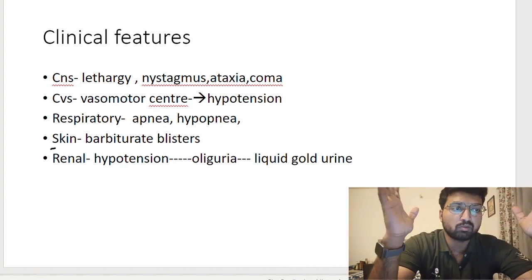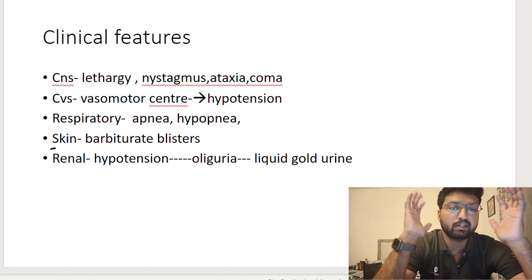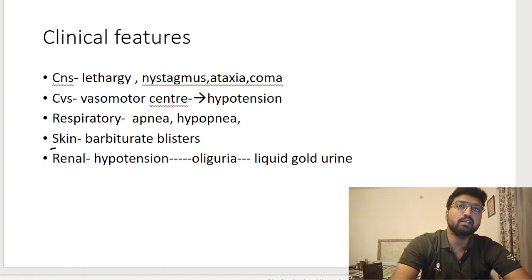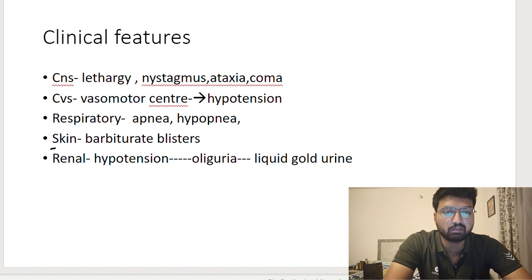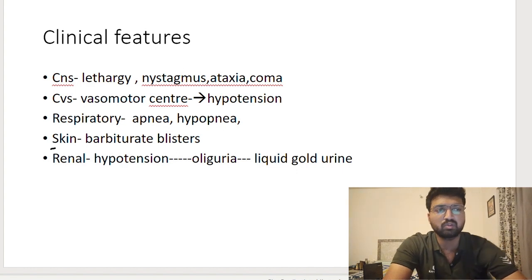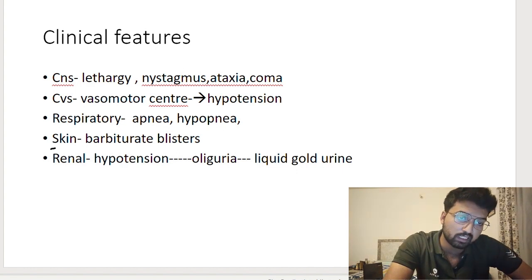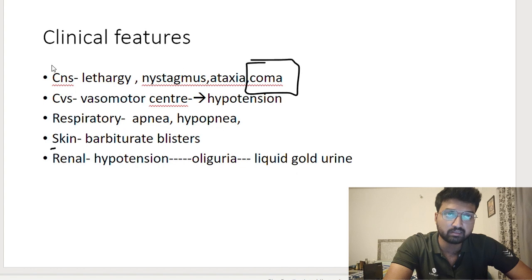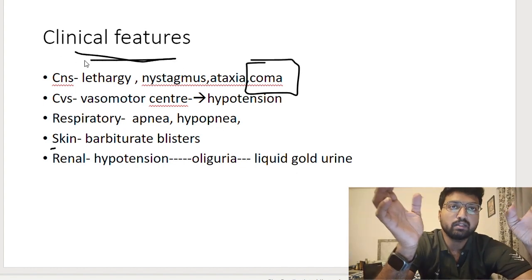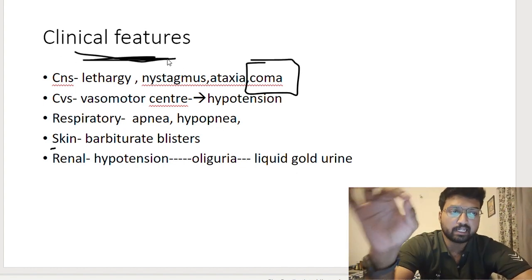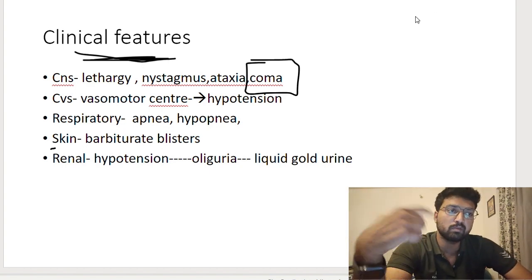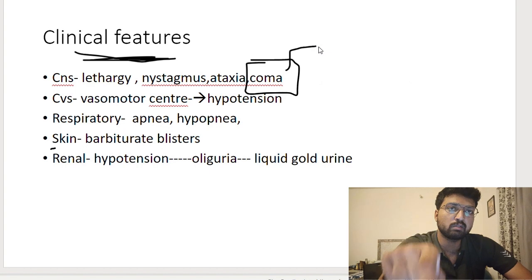Talking about the symptoms, we can divide them into CNS, CVS, respiratory, skin and kidneys. In the CNS we have already seen that there is CNS depression, so there will be lethargy, nystagmus, ataxia, coma. You can go on writing about it. Coma is the last stage. In the initial stages, pupils will be constricted, reacting to light. But when there is coma or brain death, then pupils will become dilated. So this is the peculiar thing about barbiturates.